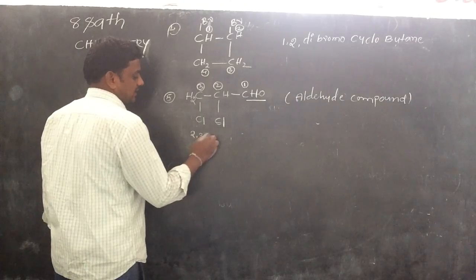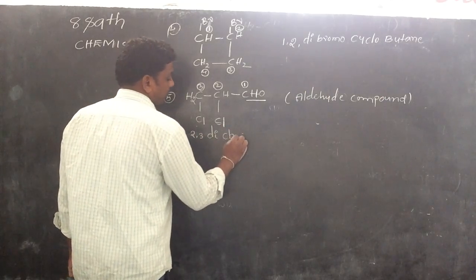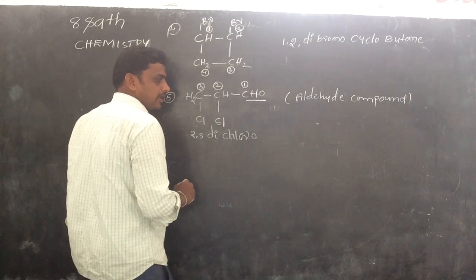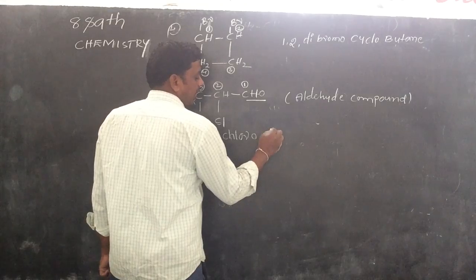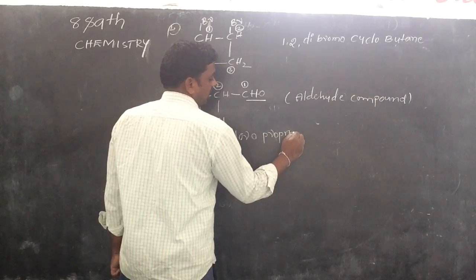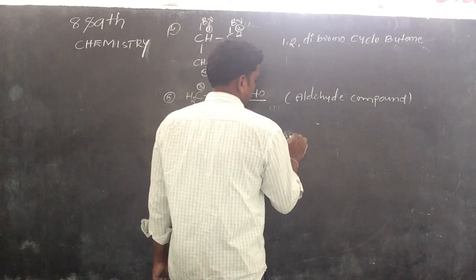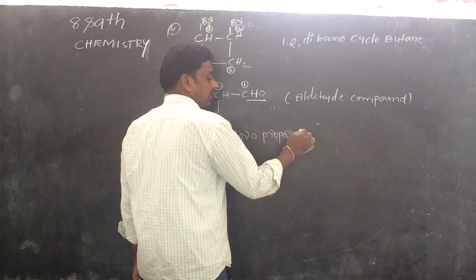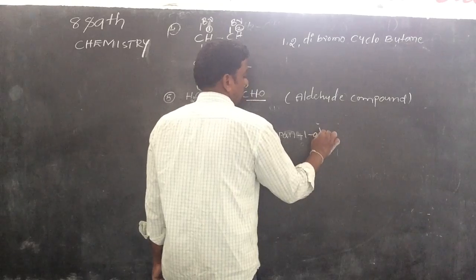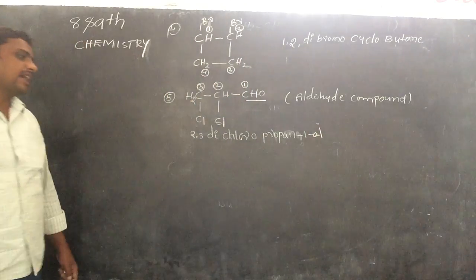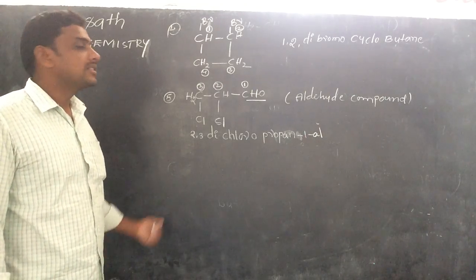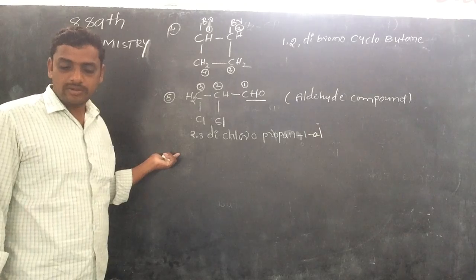2, 3 dichloro. Propane. Propane plus 1-al: the e is substituted by the al. Ol or al? Al. 2, 3 dichloropropane-1-al. That is the IUPAC name of the given compound.